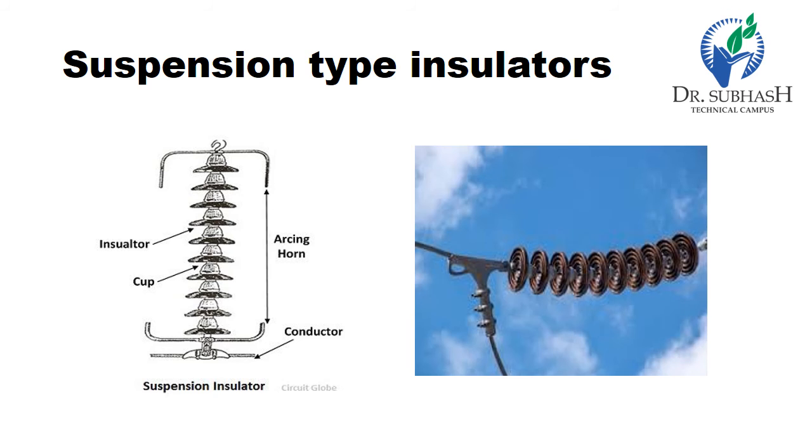Here are some advantages of the suspension type insulator. First, suspension type insulators are cheaper than pin type insulators for voltage beyond 33 kV. Second, each unit or disc of a suspension type insulator is designed for low voltage, usually 11 kV. Depending upon the working voltage, the desired number of discs can be connected in series. Third, if any one disc is damaged, the whole string does not become useless, because the damaged disc can be replaced by a sound one.